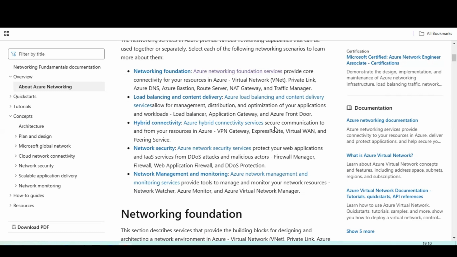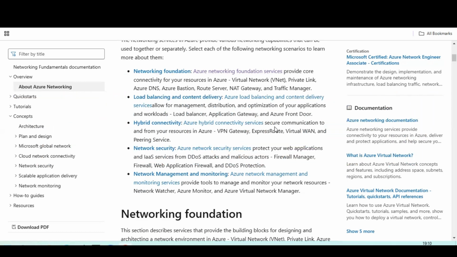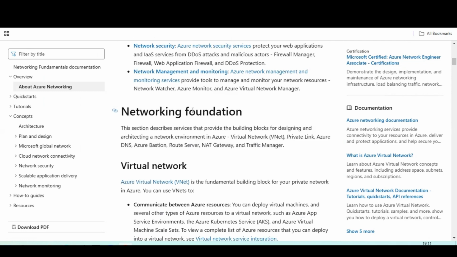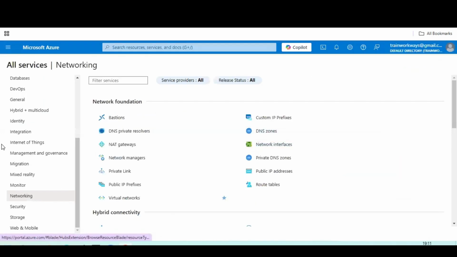So before starting the session, guys, I just want to give you a small basic definition of Azure networking. It is a network or an environment that can be used to run virtual machines in the cloud. So that is a virtual network. This virtual network is part of the service inside Microsoft Azure. If you can see, this is part of Microsoft documentation, and we will attach the link in the video description. So we will jump back to our networking event.